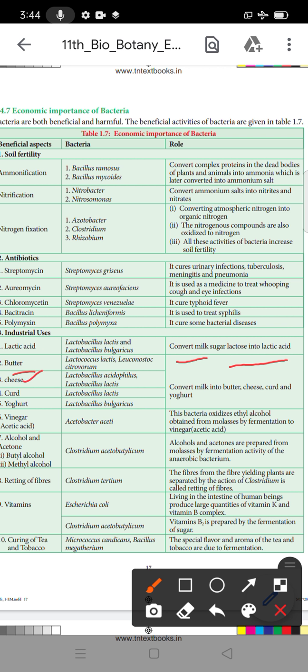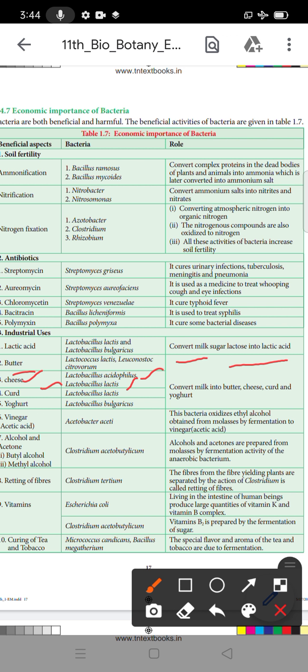Cheese also uses Lactobacillus acidophilus and Lactobacillus lactis. The role is to make curd, milk, butter and cheese, curd and yogurt.